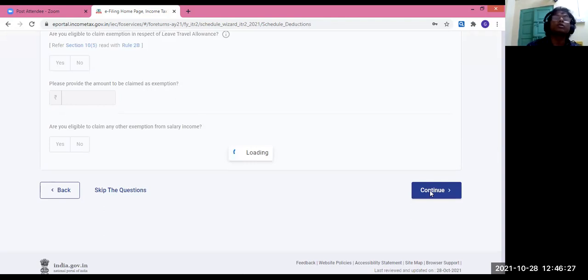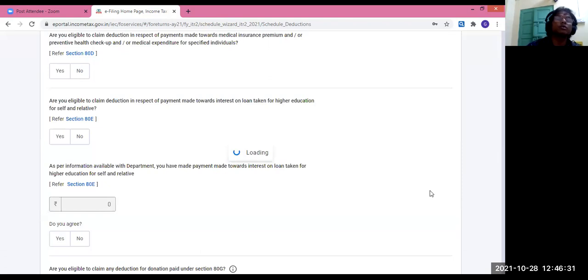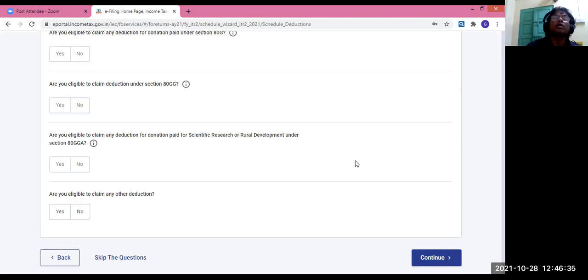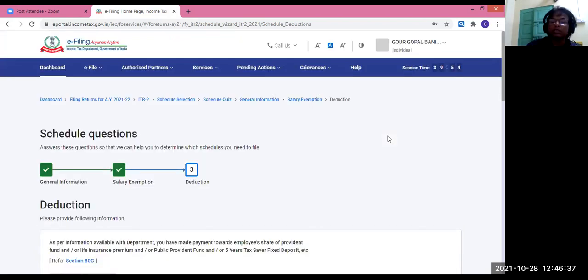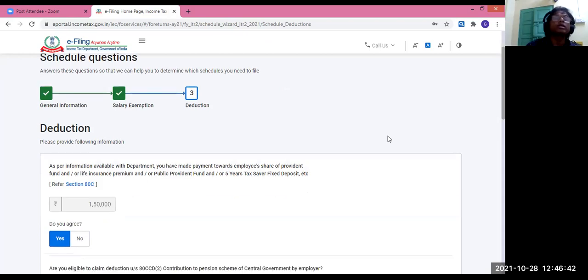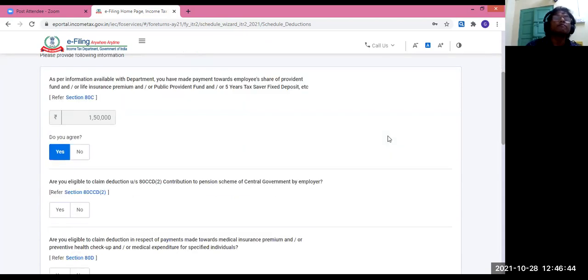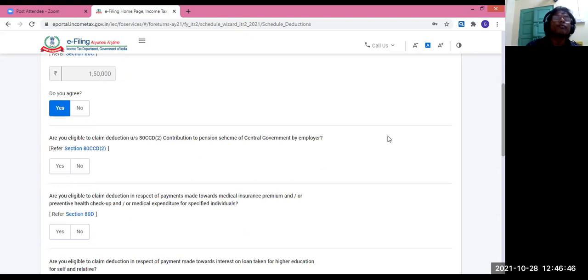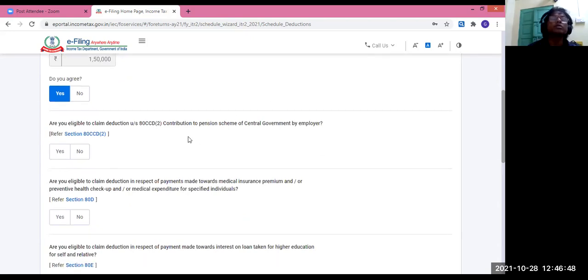All questions will be there. You can answer these questions. You should be answering yes, no, or whatever maybe, and go ahead. And ultimately, you see how much deductions are there. Whatever you want to know, this is becoming how much deductions are there. Then how much are you eligible for deduction? 80CCD contribution to pension scheme of central government by employer.